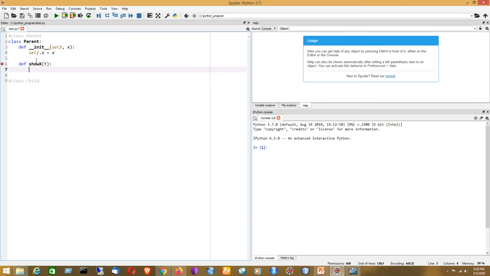Okay, so now I will have some print function under it. Say, first I will show from where the method is basically being accessed, say from parent class.